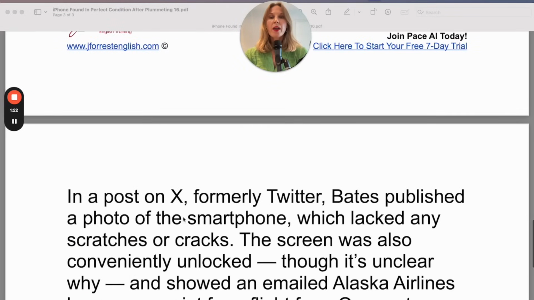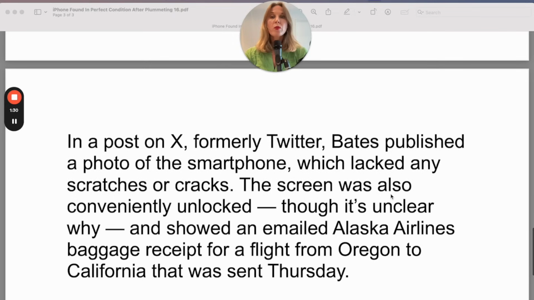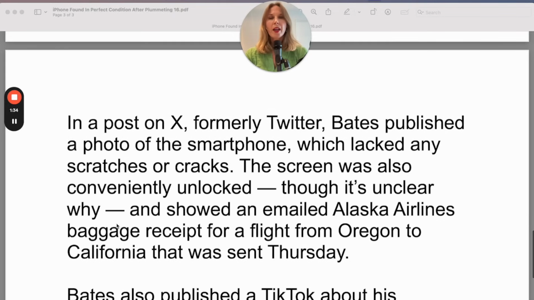In a post on X, formerly Twitter, Bates published a photo of the smartphone, which lacked any scratches or cracks. The screen was also conveniently unlocked, though it's unclear why, and showed an emailed Alaska Airlines baggage receipt for a flight from Oregon to California that was sent Thursday.